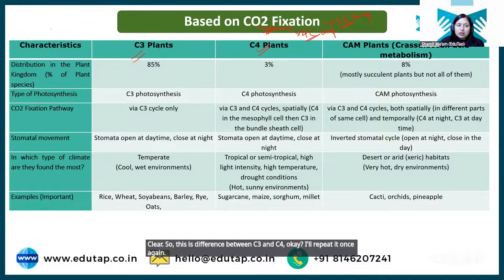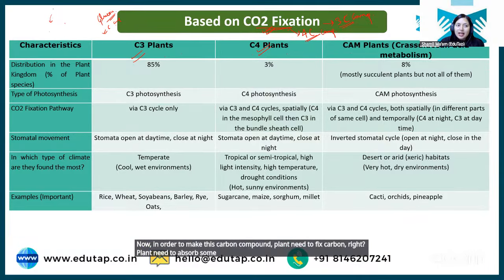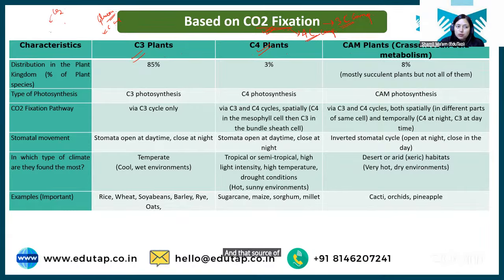See, plants need to do photosynthesis to make glucose. ठीक है? Glucose क्या है? It is a carbon compound, right? Now, in order to make this carbon compound, the plant needs to fix carbon, and that source of carbon is CO2 from the atmosphere. So the plant will absorb the CO2, and then that CO2 is fixed, and then it is converted to glucose.